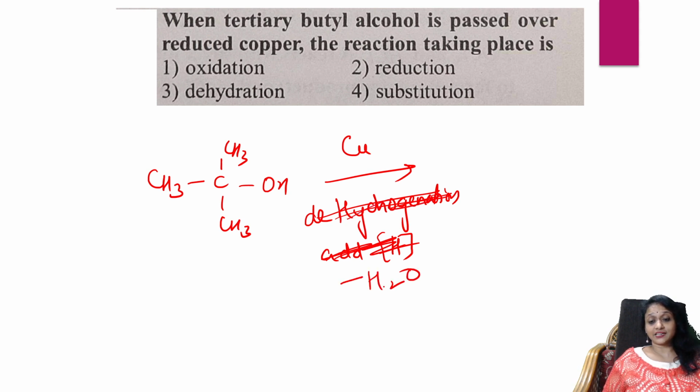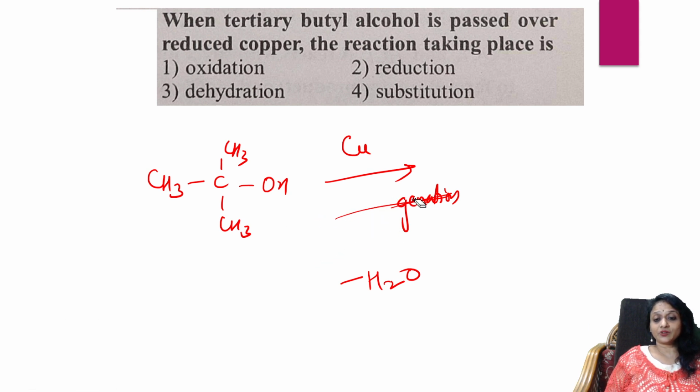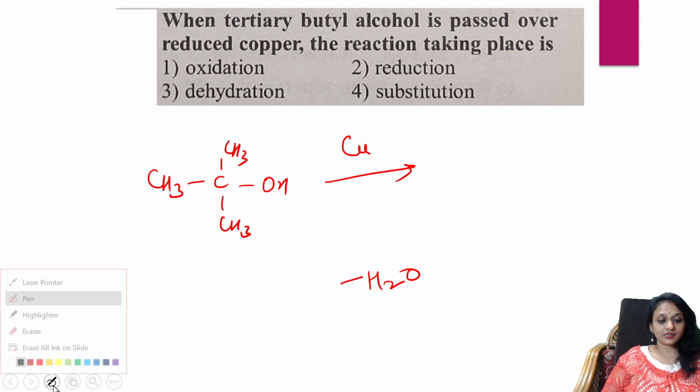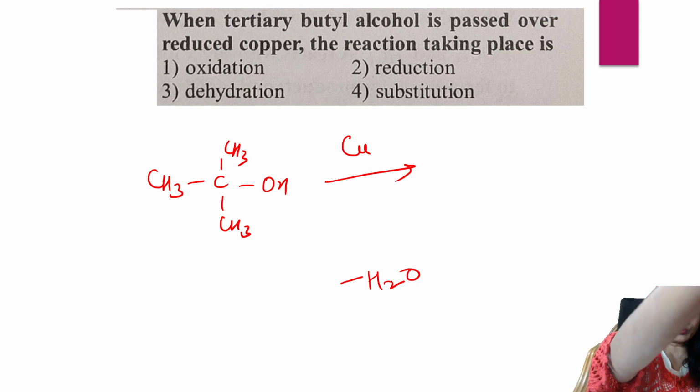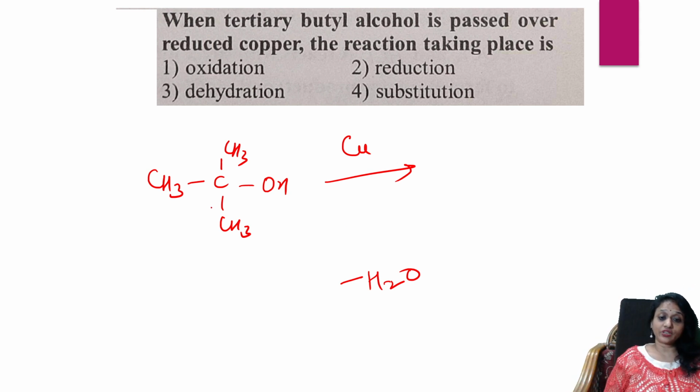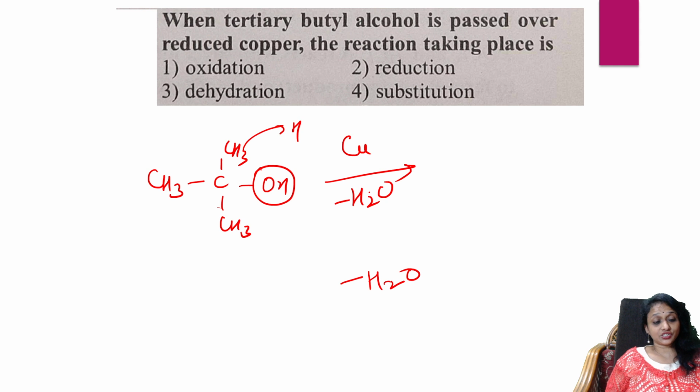Yes, this is right. Let me erase this. One second, students. Let me erase this because it is going to remove what? Okay, right. Sorry for this. It's going to remove water molecule. So where will it remove water? OH from here, H from here. Dehydration.